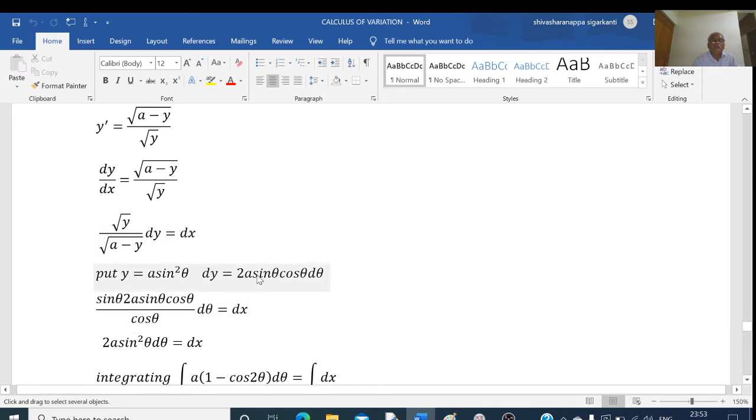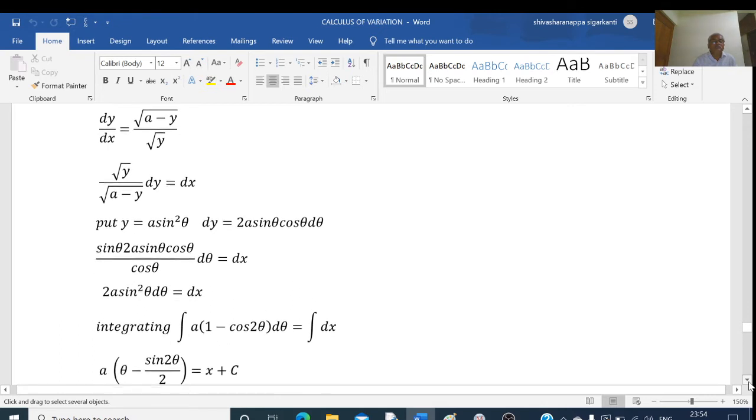dy is 2a sin theta cos theta d theta. So 2a sin theta cos theta d theta is equal to dx. Now here cos theta gets cancelled. What remains is 2a sin square theta d theta is equal to dx. Now we integrate this.